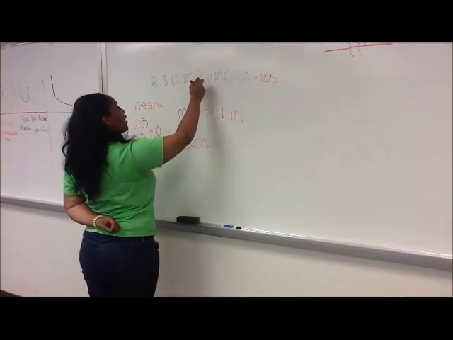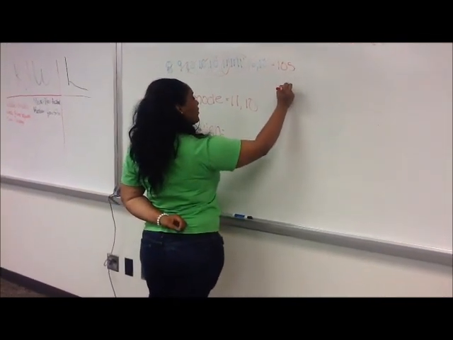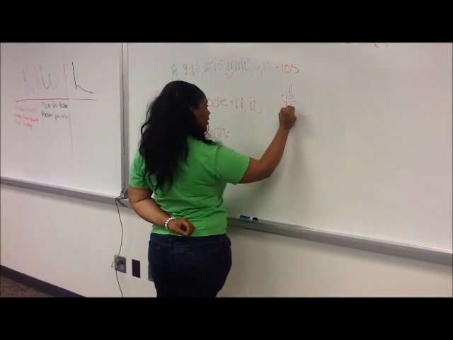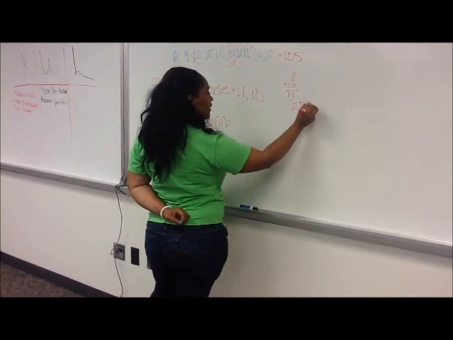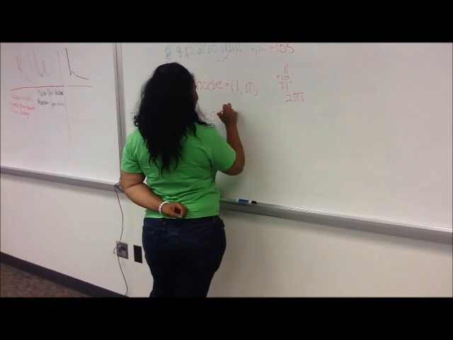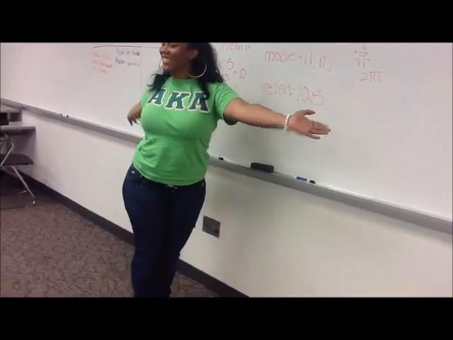So I gotta add these? Yes. And divide them by what? 2. So 21 divided by 2 is 10.5. Good job. Good job. That was good.